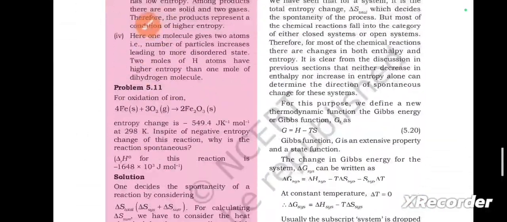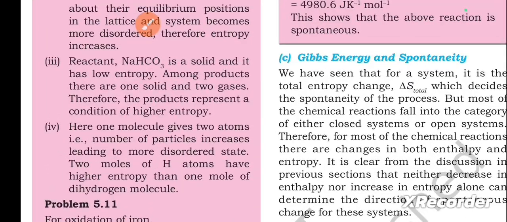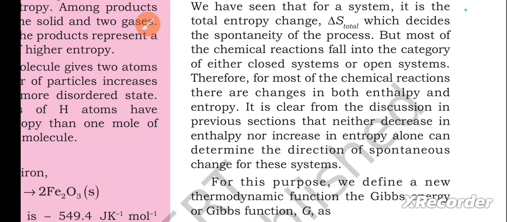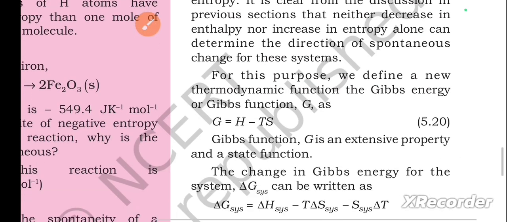Next, Gibbs energy and spontaneity. We have seen that for a system, it is the total entropy change delta S total which decides the spontaneity of the process. But most of the chemical reactions fall into the category of either closed systems or open systems. Therefore, for most of the chemical reactions, there are changes in both enthalpy and entropy. It is clear from the discussion in previous sections that neither decrease in enthalpy nor increase in entropy alone can determine the direction of spontaneous change for these systems.